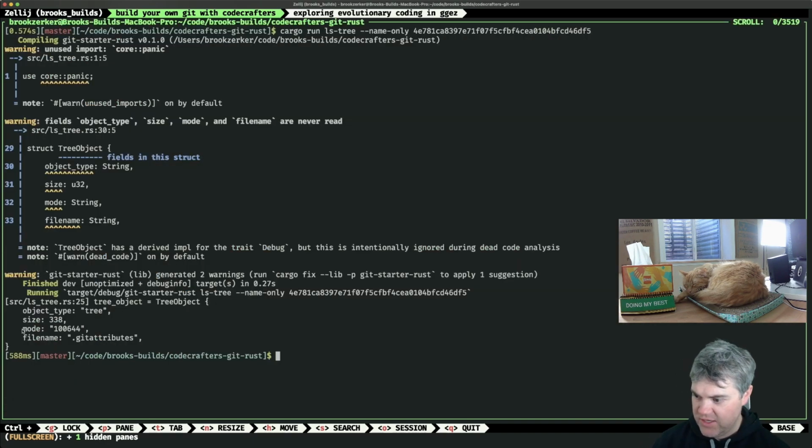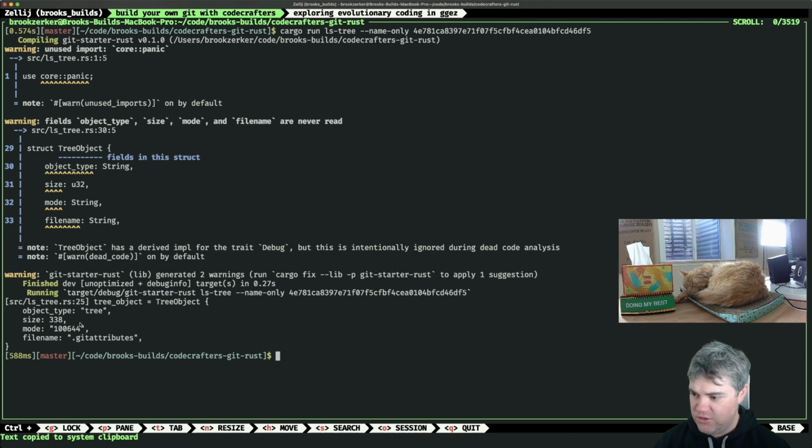There we go. So here's our mode now, okay, 100644, which is what we had before. So we now have all the information that we need for this. And my tea went cold. That's fun. But it's still caffeine, so it's still nice.